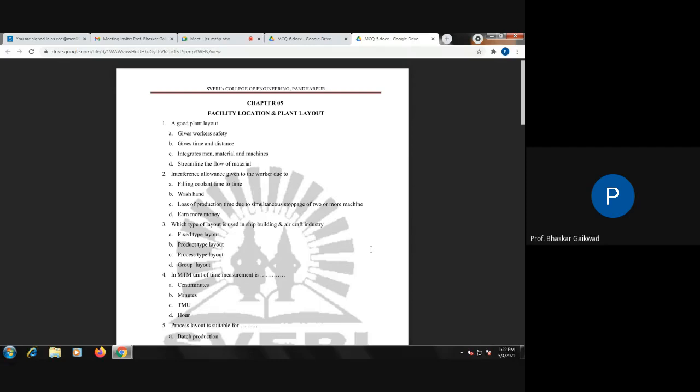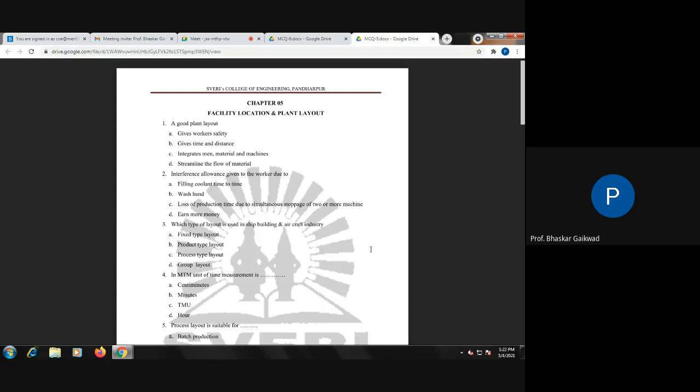Intangible factors are related to government policy, then the attitudes, which indirectly affect production. Tangible factors are raw material, transportation, labor. These things will be there, tangible factors.